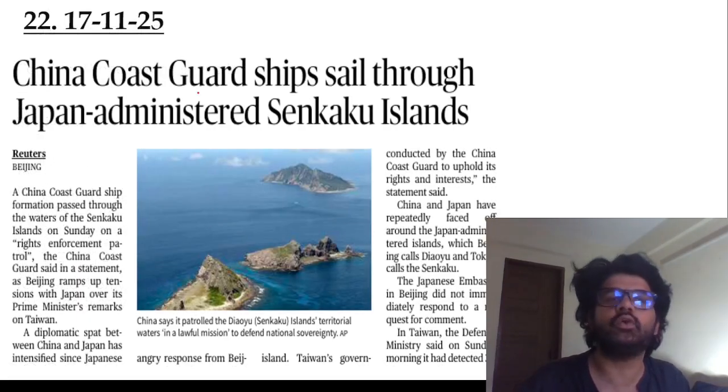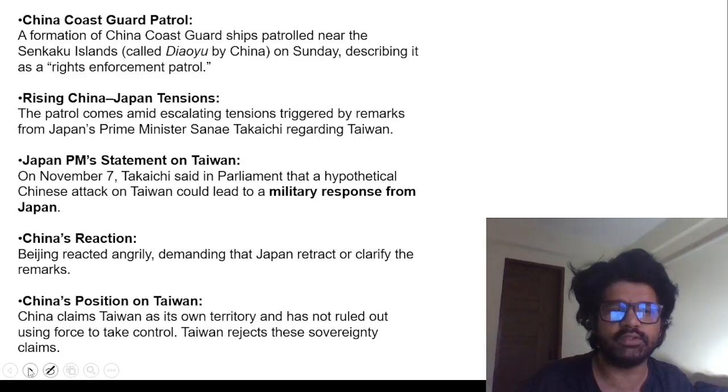China Coast Guard ship sails through Japan-administered Senkaku Islands. So have a look at the Senkaku Islands.